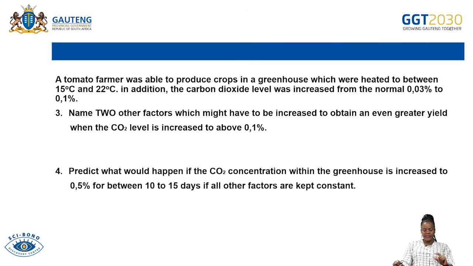And then the third question, still based on the phrase above, they want us to name two other factors which might have to be increased to obtain a greater yield when the carbon dioxide level is increased to 0.1.